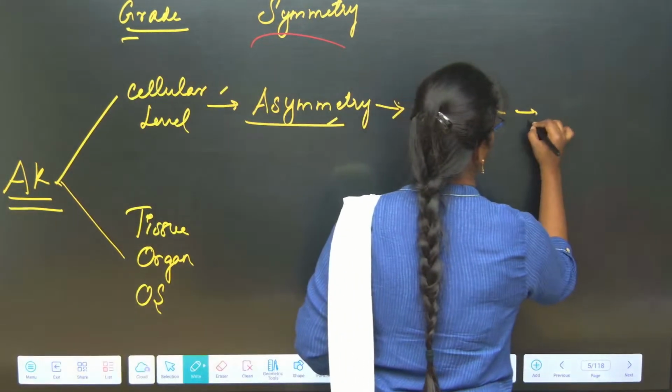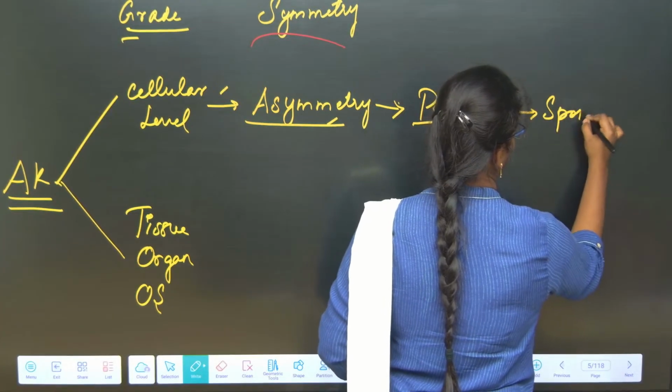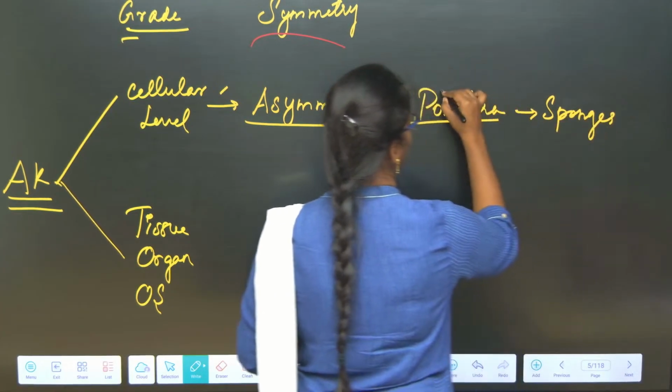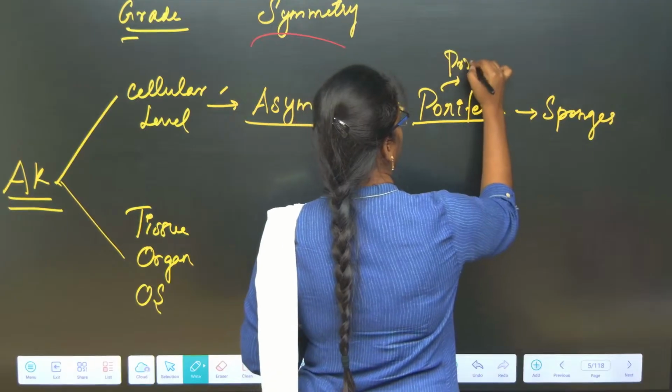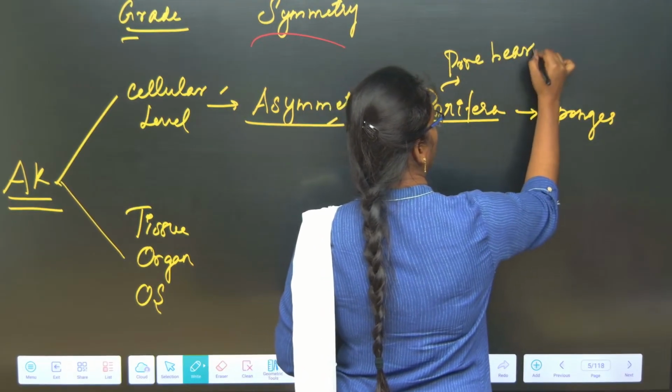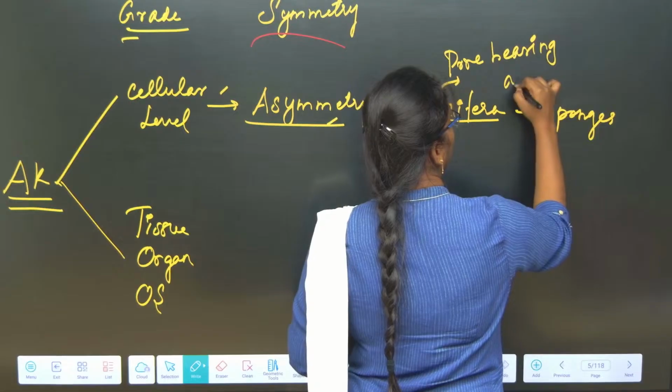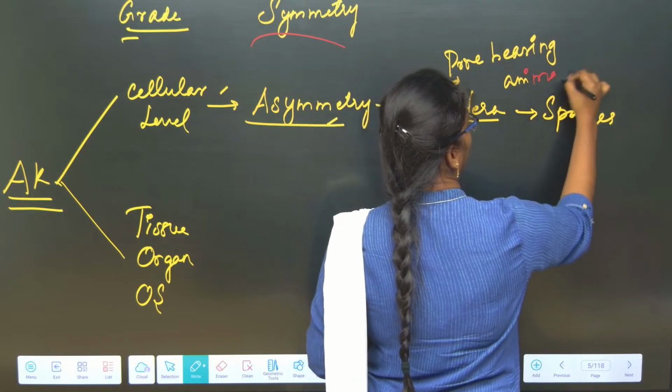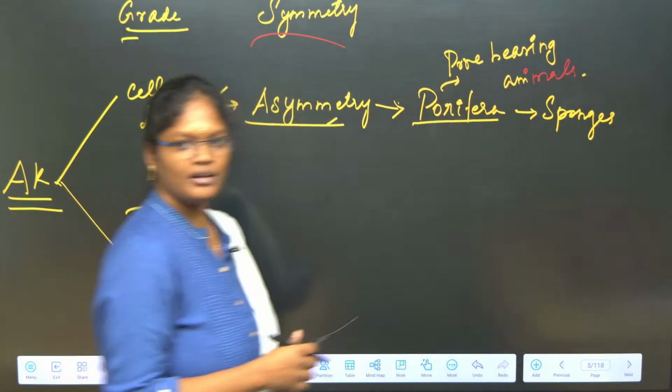An example for Porifera is the sponges. What is meant by Porifera? It is pore bearing animals. The entire organism has pores on its body surface.